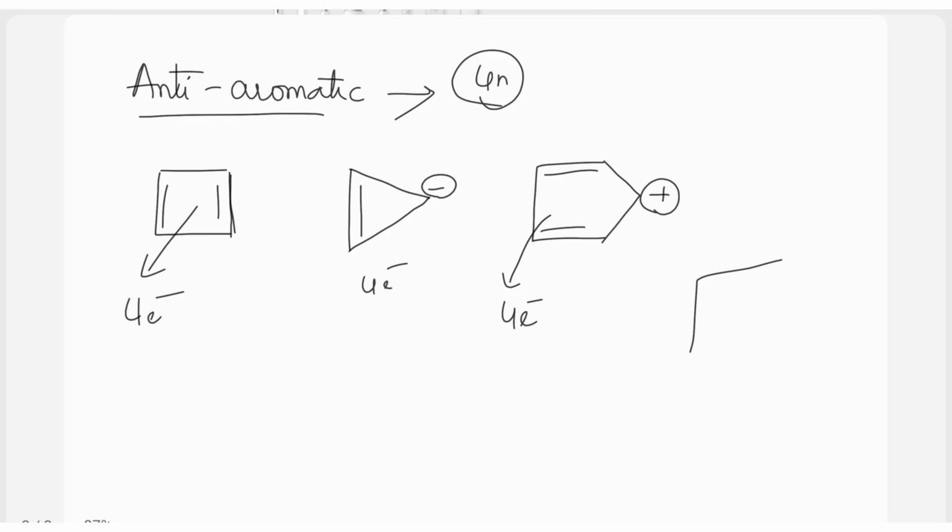And here you have a heteroatom, that is boron. Boron is an electron deficient species. It has no lone pair. So only these 2 pi electrons will be involved in the delocalization. So it leads to anti-aromatic behavior.